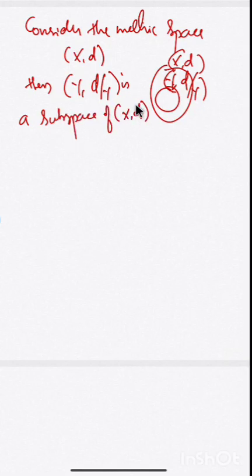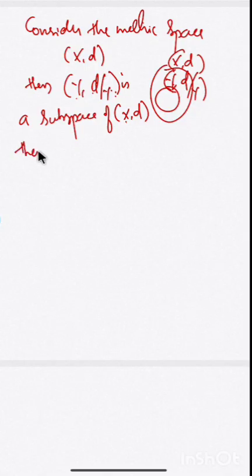So, using the metric of X, we get a metric on Y. Now, (Y, d restricted to Y) is a metric space, so we can find a metric topology on Y by taking open sets from d restricted to Y. Correct?